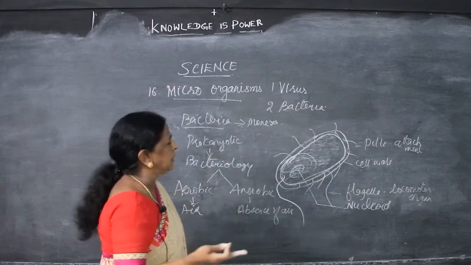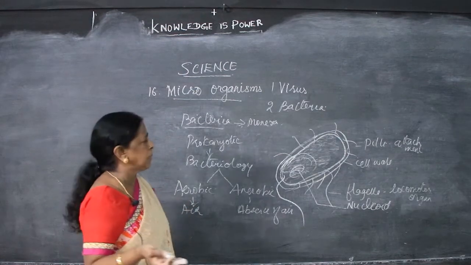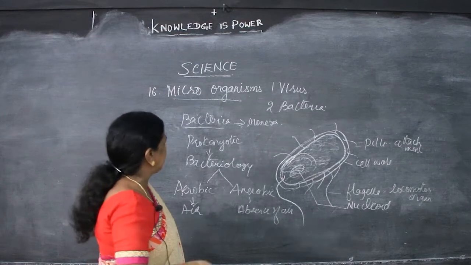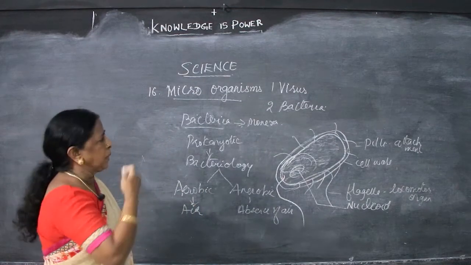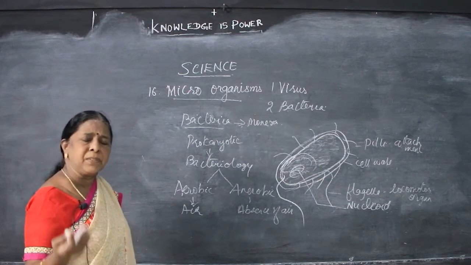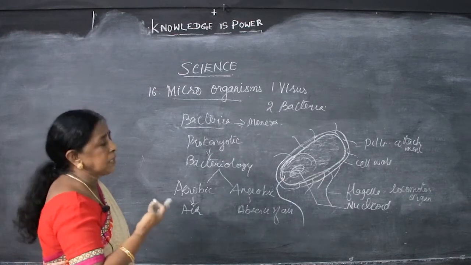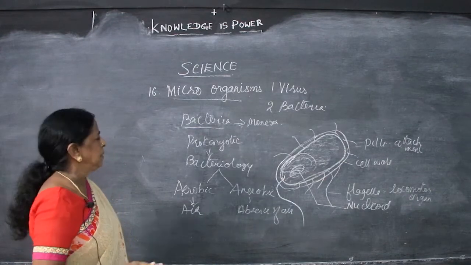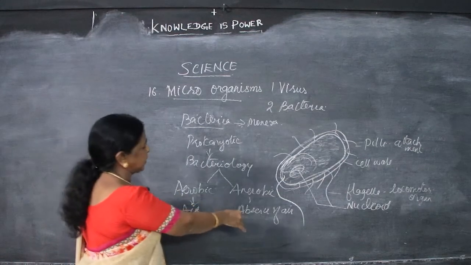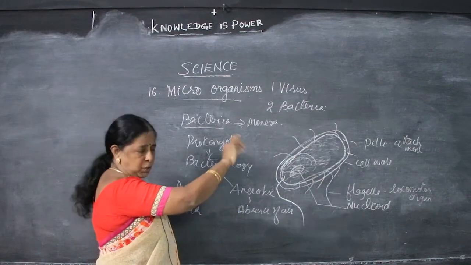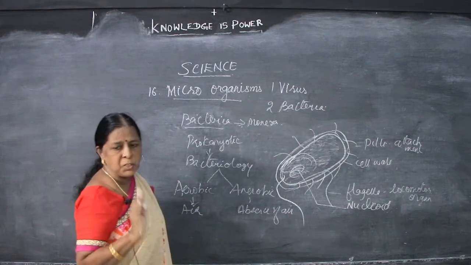Then the other cell organelles, that is nucleus, ribosomes, Golgi bodies, endoplasmic reticulum, all of these are absent in bacteria because it is, what is it? Prokaryotic. Prokaryotic means no well developed nucleus, no proper cell membrane, and cell organelles absent. Clear? So based on the activity, we can say aerobic and anaerobic respiration. Based on the shape and structure, there are 4 kinds of bacteria.